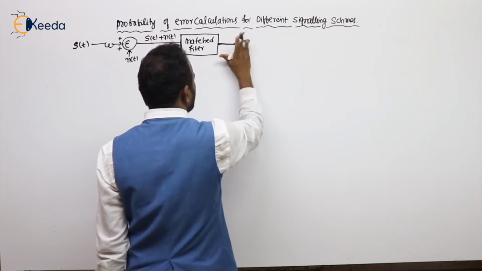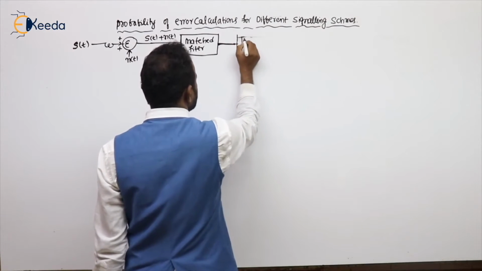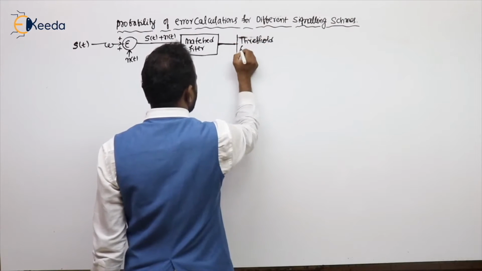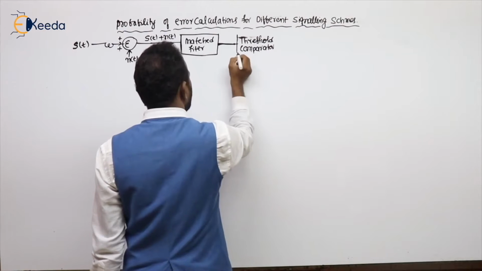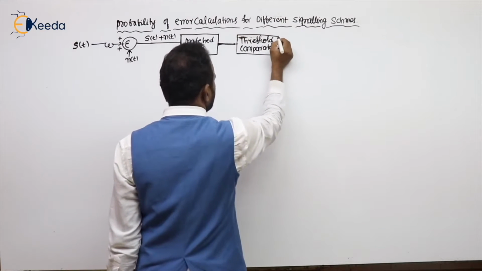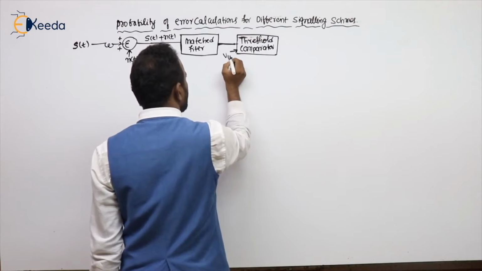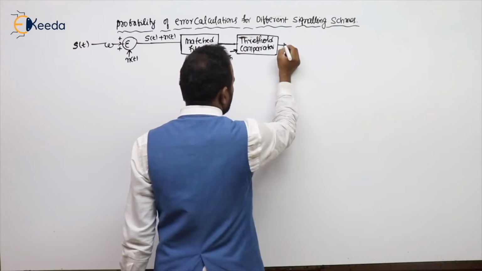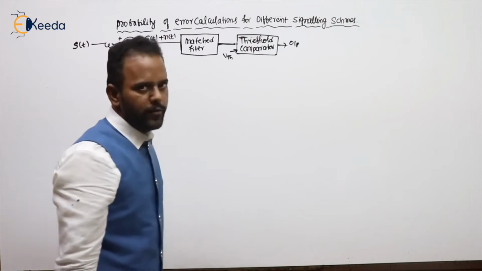Let me write the direct output. Anyhow, here it is bits only. What is the last block? The last block is nothing but a threshold comparator. The threshold comparator will decide either 1 or 0 based on comparing with the VTH value. So it has a specified value, VTH.